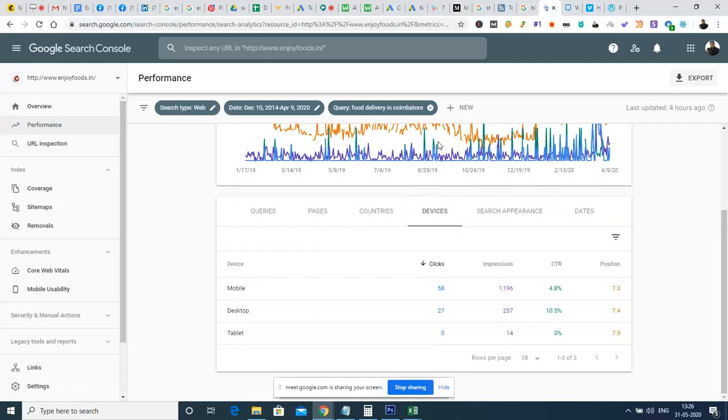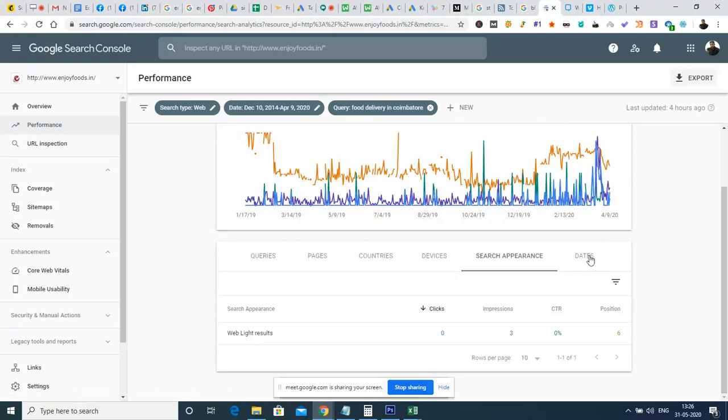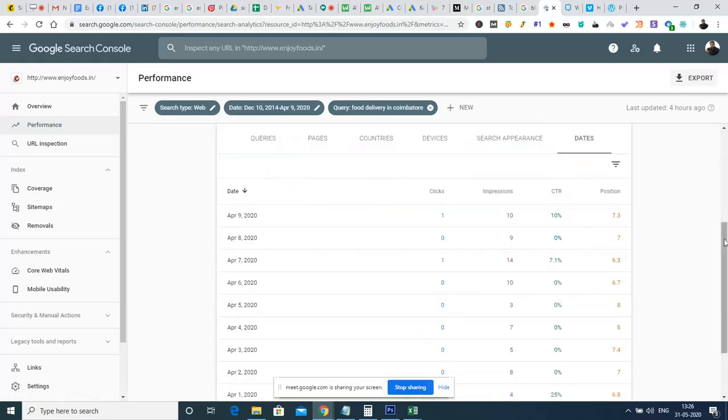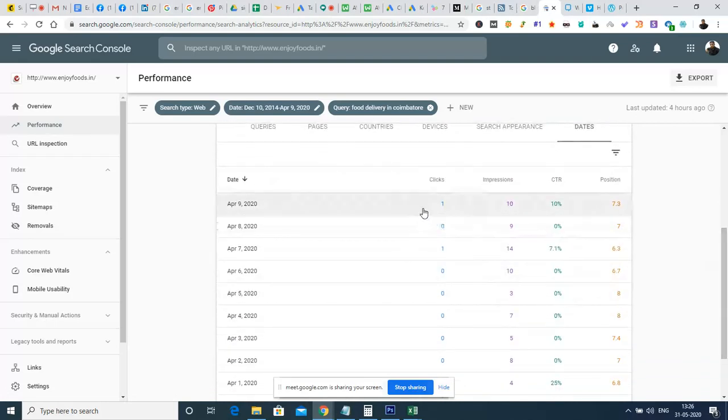We have the option to see how many searches are from mobile and how many from desktop. So these are the dates on which we received clicks for the particular query, along with the impressions, click-through rates and everything. So this is how we can analyze the performance through Google Search Console.